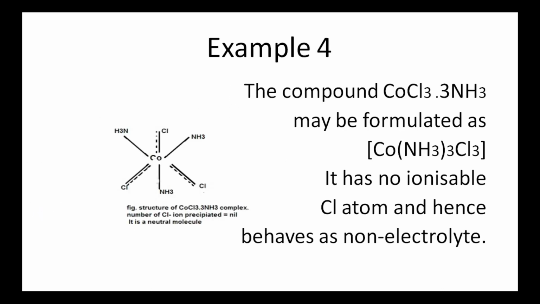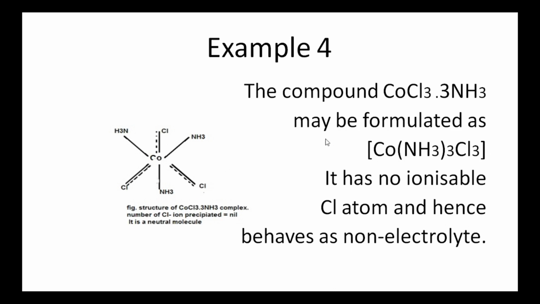Next, example number 4. In this example, CoCl3·3NH3. It is formulated as [Co(NH3)3Cl3]. There are no chloride ions outside the coordination sphere. So it has no ionizable chlorine atom and hence behaves as a non-electrolyte.